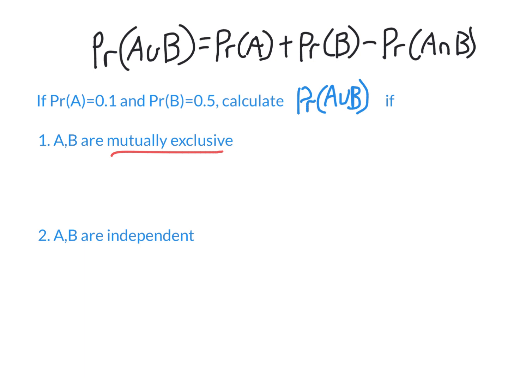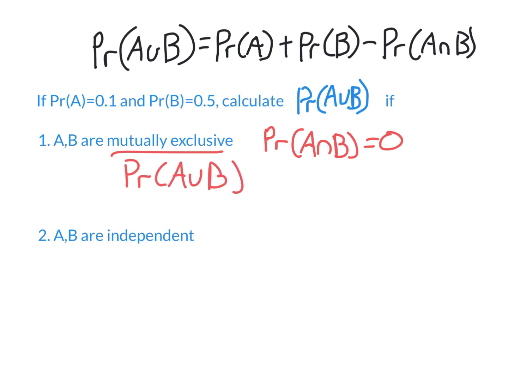So an example of this would be you getting an A in maths this semester and you getting a B in maths this semester. They are mutually exclusive because they can't both happen. You can't get an A and a B this semester in maths. So if 2 events are mutually exclusive, the probability they both happen is 0. So if A and B are mutually exclusive, the probability that A or B happens is just 0.1 plus 0.5. In this case, I don't need to subtract this part here because it's 0. So it'll just be 0.6.